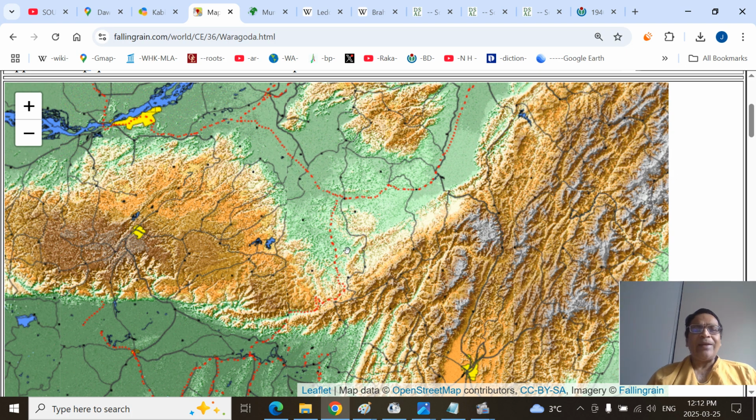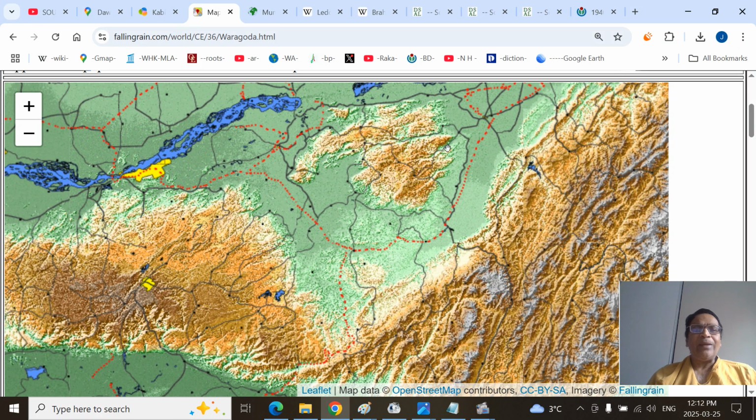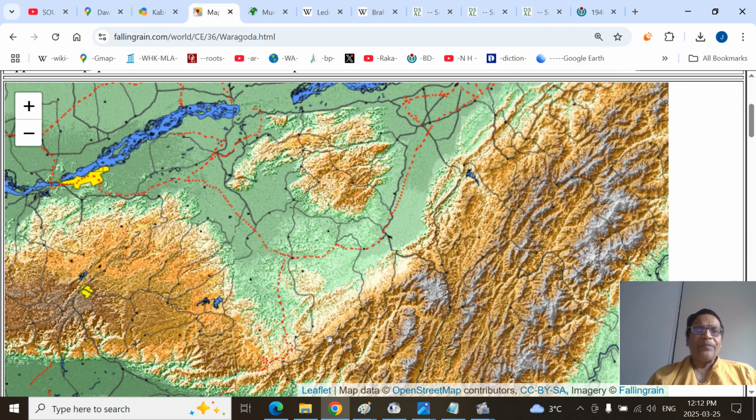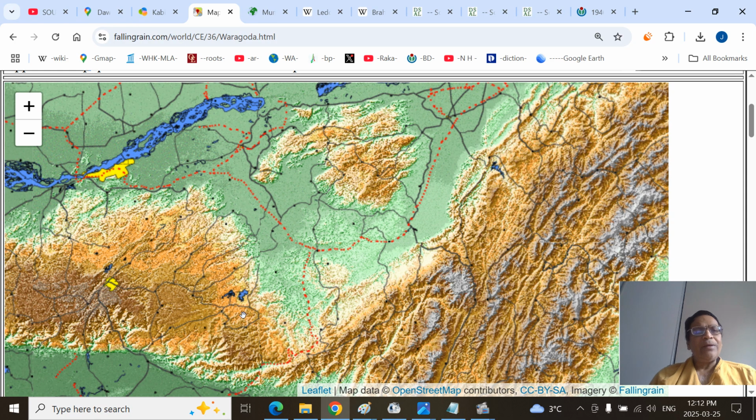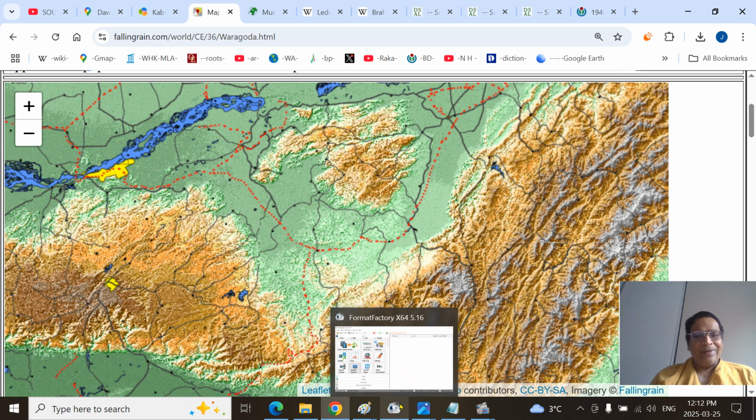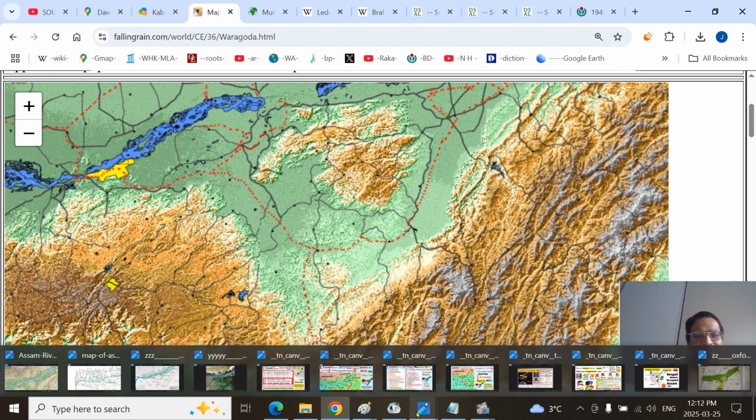This is the Barail range here, and offshore this is the Barail range. And this is the Rengma Hills. This is the Mikir Plateau or Karbi Plateau, East Karbi Plateau. This is the West Karbi Plateau or Hamren Plateau region. And here this is the Diyung River, a tributary of the Kapili River. This is the Kapili Reservoir or Umrangso, the western part of Karbi Anglong district. That is Kapili River. Here you cannot see the other rivers clearly, and I will show you in another place so that the audience doesn't get lost.